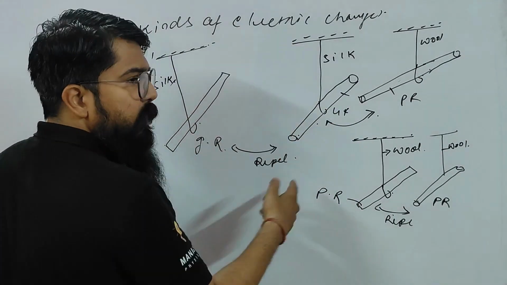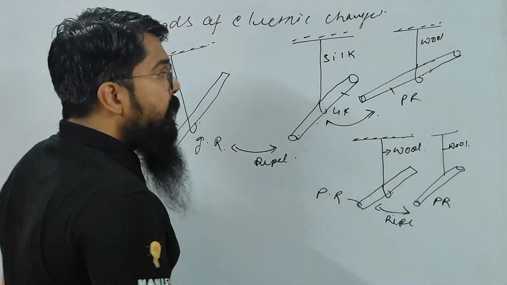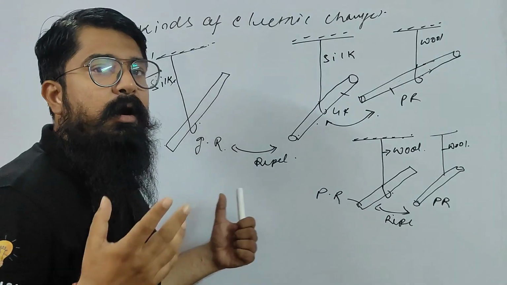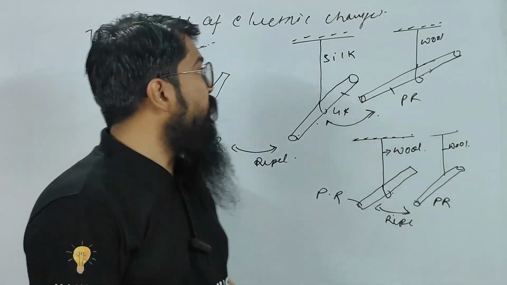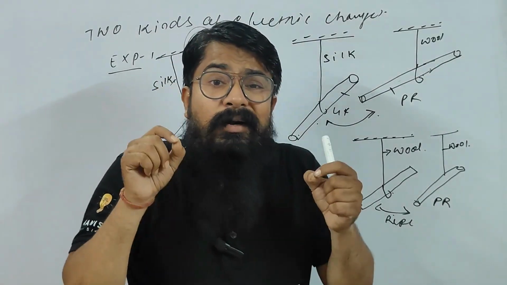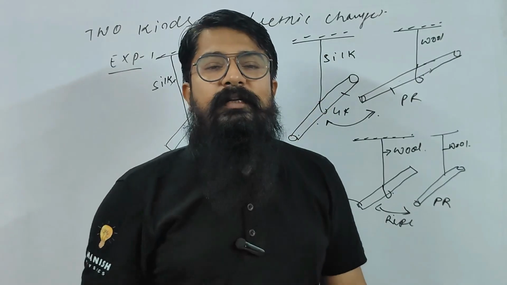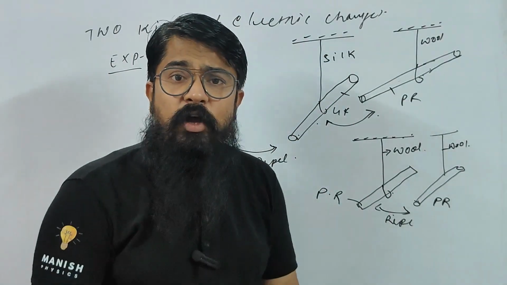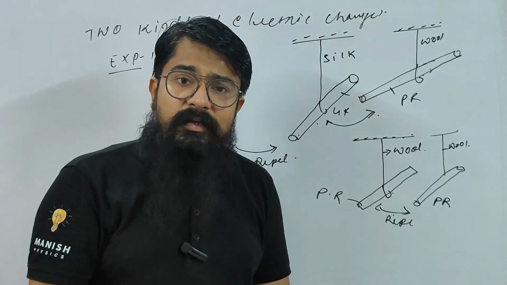So positive will repel, negative also repel. Now I find here this is positive, this one is negative, so they will attract. So from here, children, this is one experiment. From this experiment we understood there are two different types of charges. Understood, children? Everyone say yes or no. Please write down in the comment box if you understood or not.